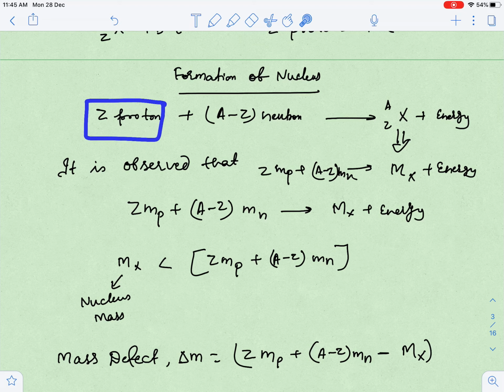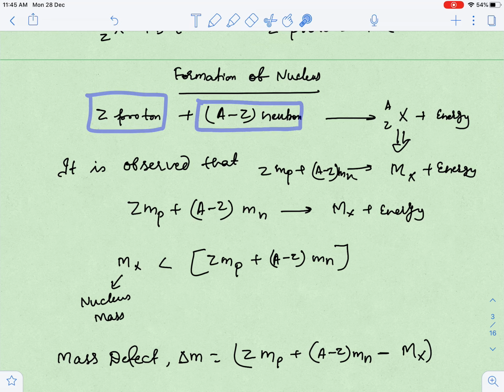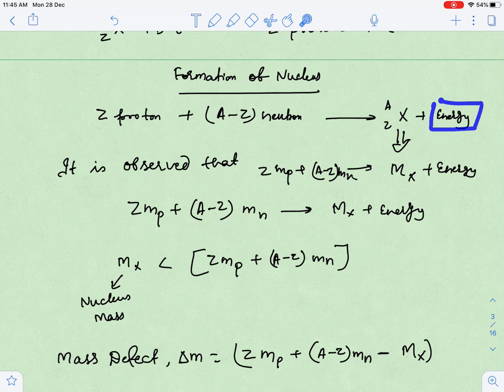So if I have taken Z protons and A minus Z neutrons, I will combine these two particles. Why are we combining? To form a nucleus, because the nucleus is made up of protons and neutrons, guys. So this forms a nucleus. When the nucleus is formed, this structure will release some energy. This energy is known as binding energy, guys.